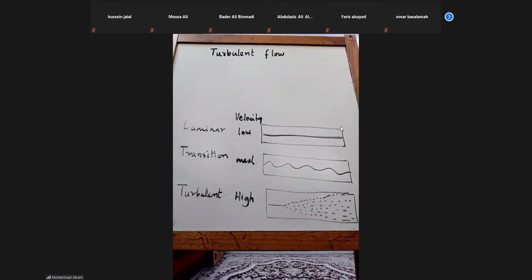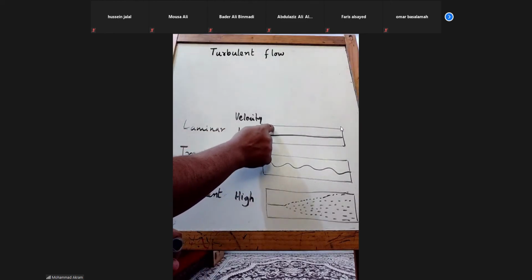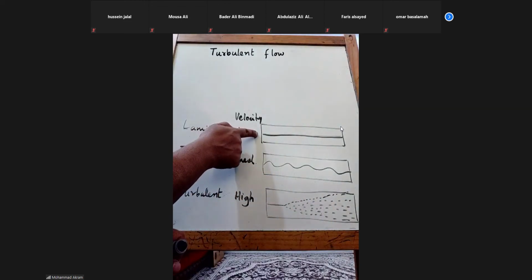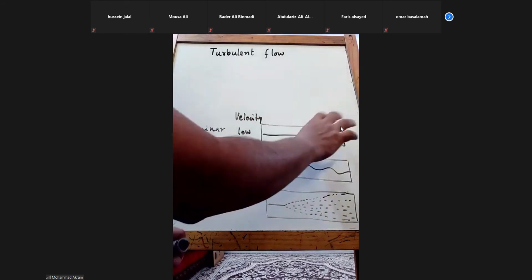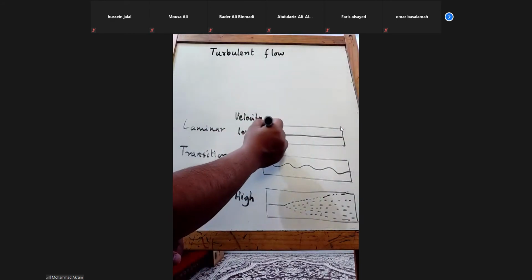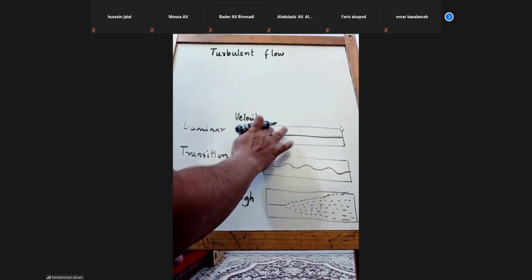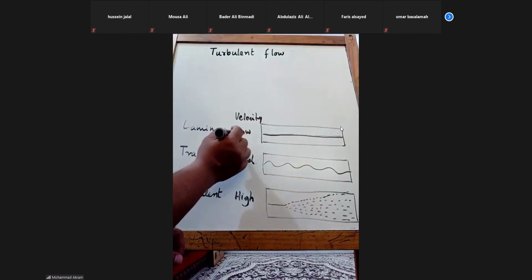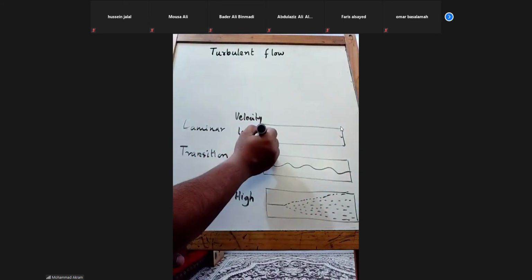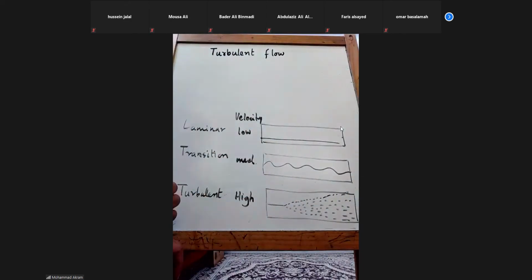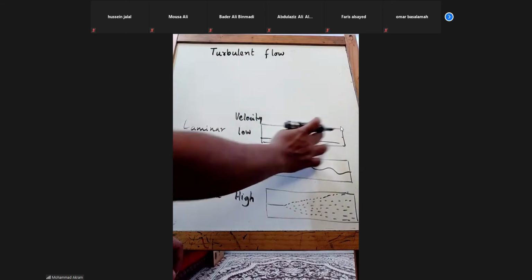Say for example, if you put some red color at the center, then if the flow is laminar, that color will not go to the other lines. It will be at the center only. The liquid is going in this direction, but the color you will see only wherever you are putting it, by naked eyes. Otherwise, the rest will be like the fluid color.